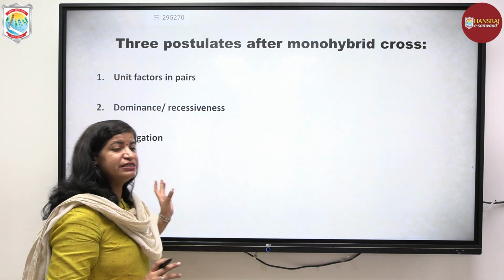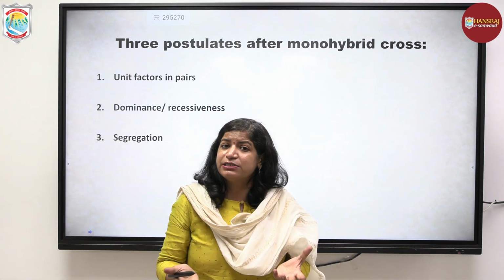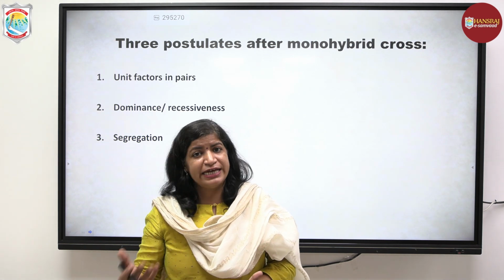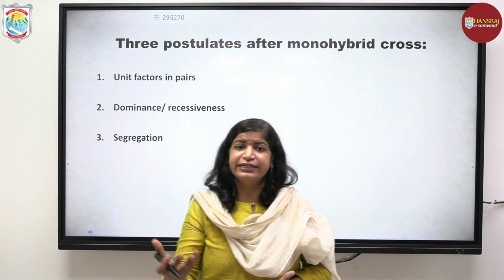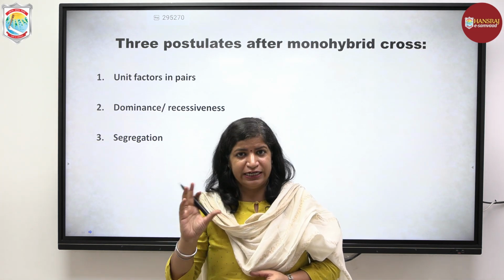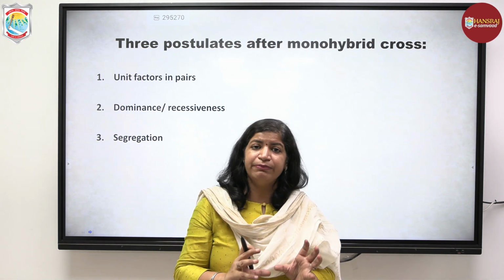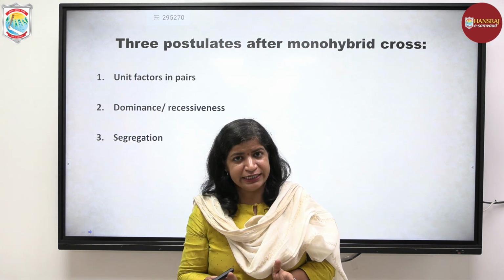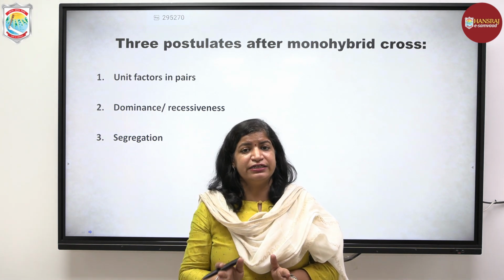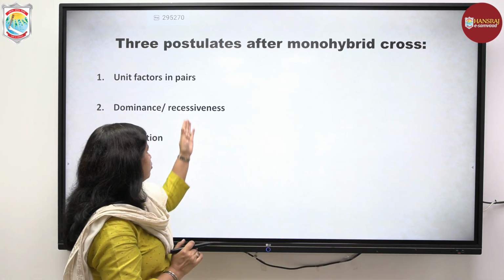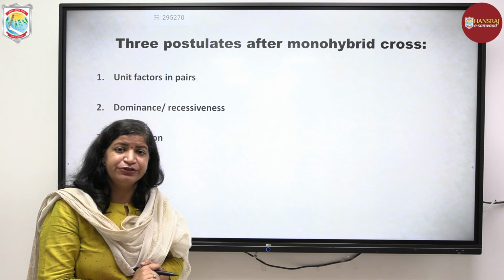So basically from his initial set of experiments, he could explain how there are factors which are responsible for the inheritance of traits. And for a genetic characteristic, there are 2 factors in us that are responsible for a characteristic, and these factors may be same, may be different. At the time of gamete formation, these factors segregate so that each gamete carries a single factor for the character. So that was his initial observation after monohybrid cross.